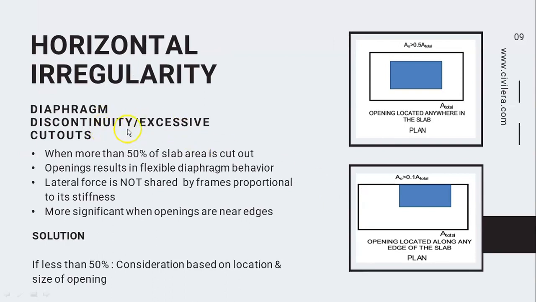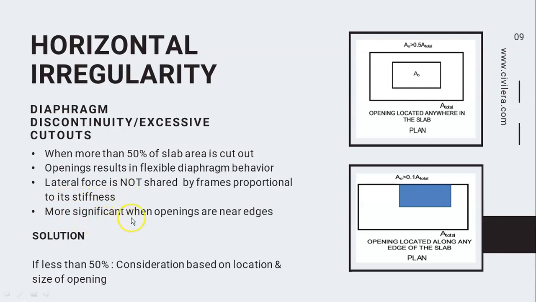Diaphragm discontinuity or excessive cutouts in your floor plan. When more than 50% of the slab area is a cutout, then we call it discontinuity in diaphragm. Opening results in flexible diaphragm behavior and lateral force is not shared by frames proportional to their stiffness.